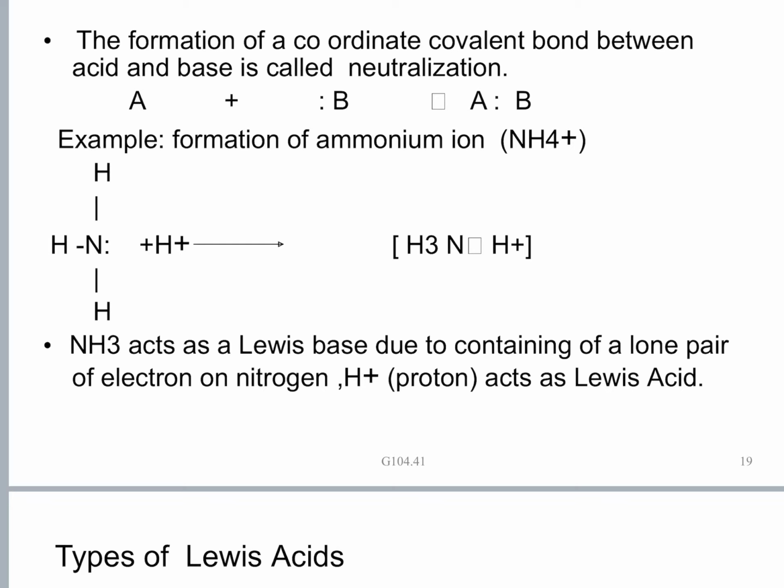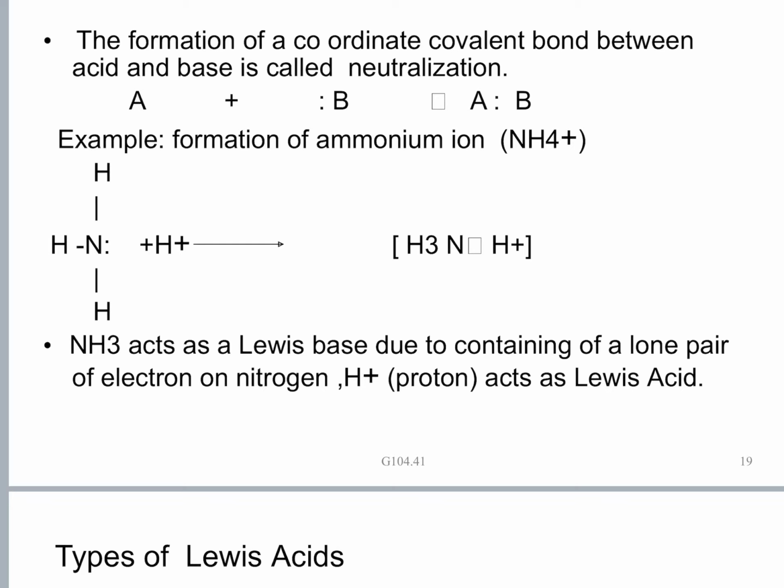This leads to the formation of a coordinate covalent bond, which is referred to as neutralization in the Lewis acid base theory. In the previous two theories, after neutralization we have seen the strengths of acids and bases. Lewis theory doesn't explain the strengths of acids and bases.